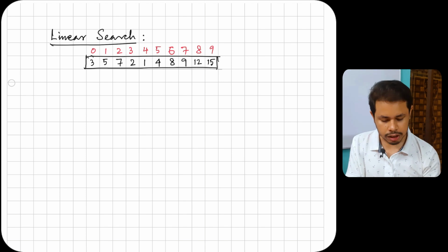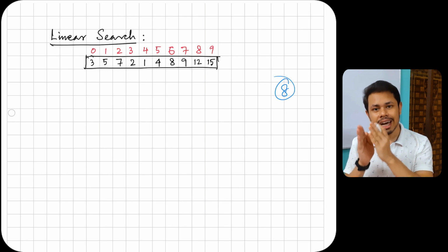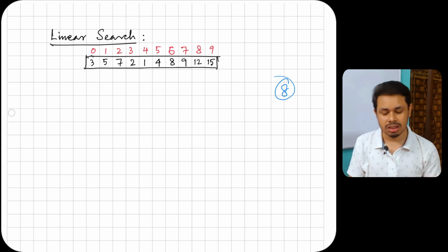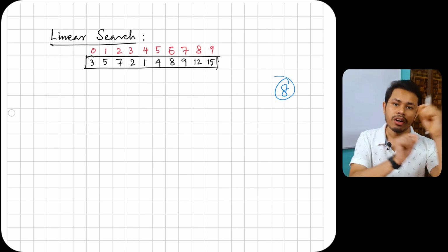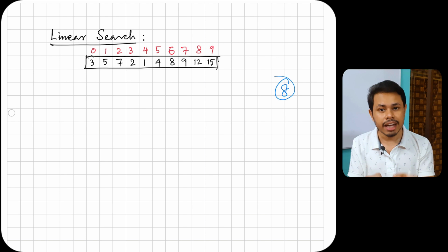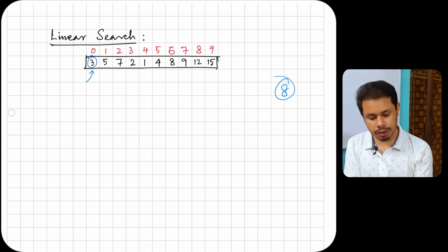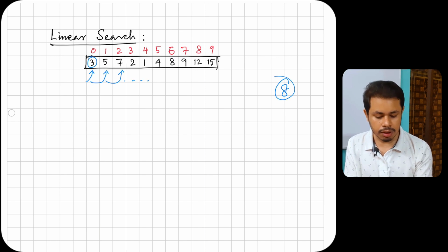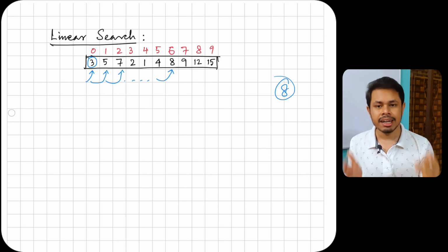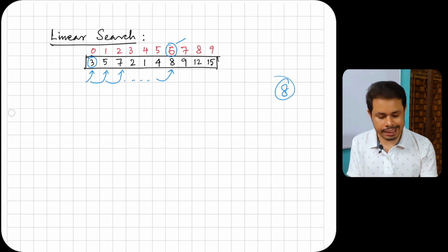Now let's say I ask you to find the element 8. In linear search, you have no other option but to search the array from one corner to another. If I search from the left side, it would go from the left side to the right side, and in between, if you find the element, you can return the index. If you can't find it, return -1. So in the first case, you check this element. It is not equal to 8, so you move on to the next element. It is not 8, you move on to the next, and up to this element, and you will find that 8 is actually present. So you will return this index. Array index 6 would be returned.